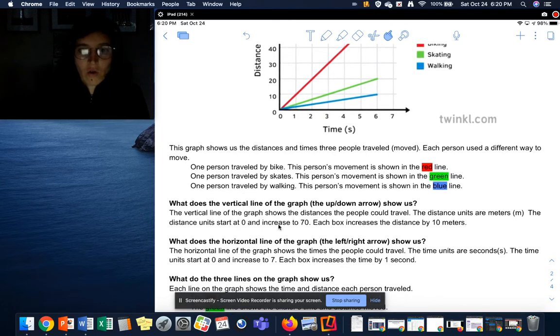What does the horizontal, the flat line of the graph show us? The horizontal line of the graph shows the times the people could travel. The time units are seconds. The time units start at 0 and increase to 7. Each box increases time by 1 second.